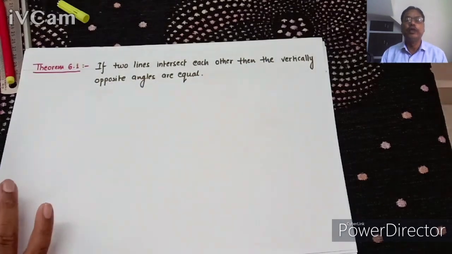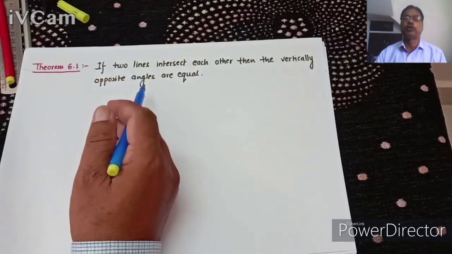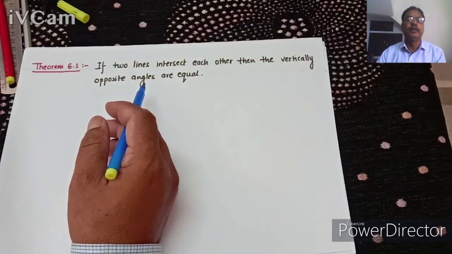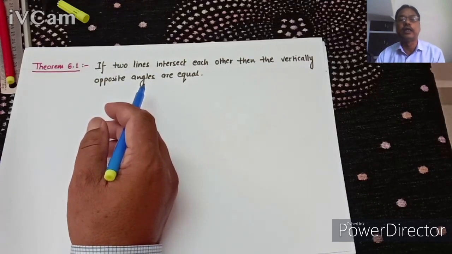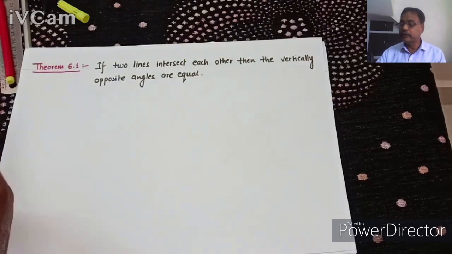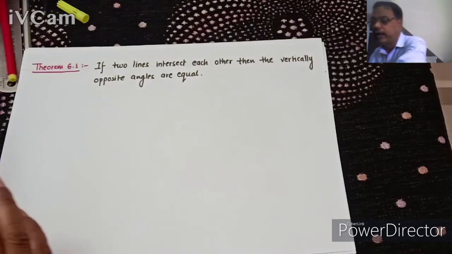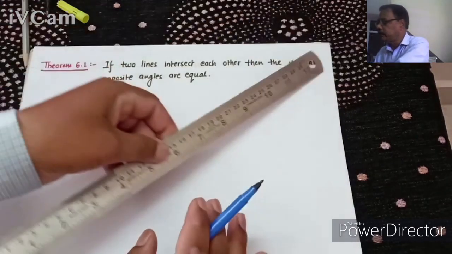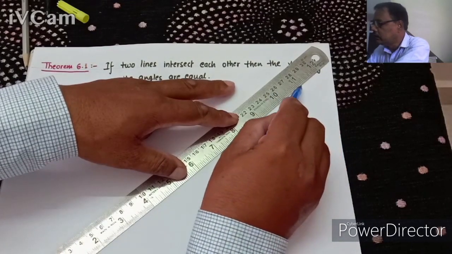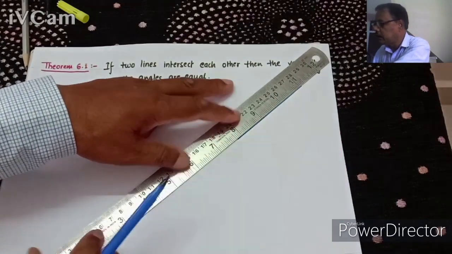We are going to prove this theorem. Understand? I am showing how do we prove it. If two lines intersect each other, then the vertically opposite angles are equal. What are the vertically opposite angles? We have already seen. Now I am drawing a figure. With the help of a figure I am going to tell you the proof of this theorem.